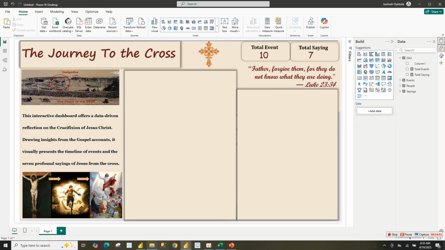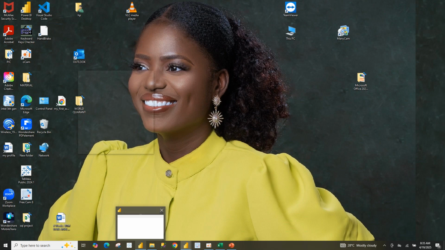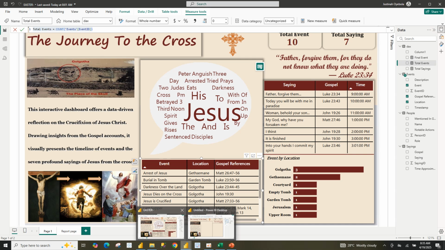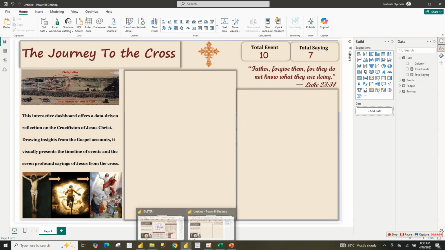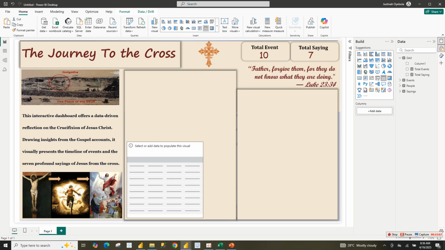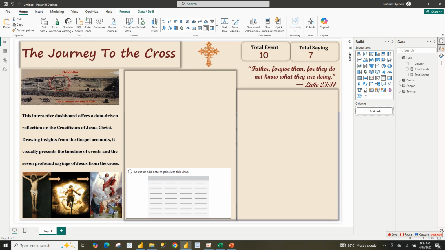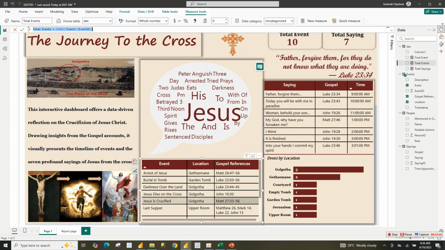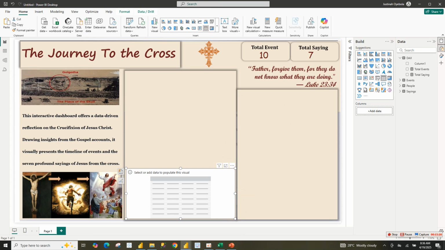The next thing that I'm going to be doing here is the two tables. Let's do the two tables first. I'm going to be clicking the table. The first table I will do is the total events, the event table. That's what I will do. This is the first thing I want to do, the event, location, and the Bible references.